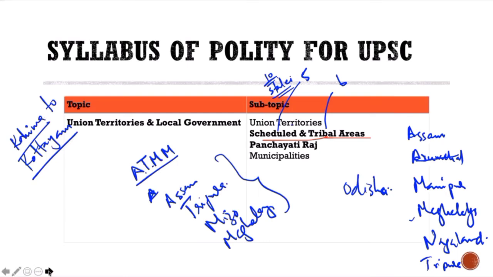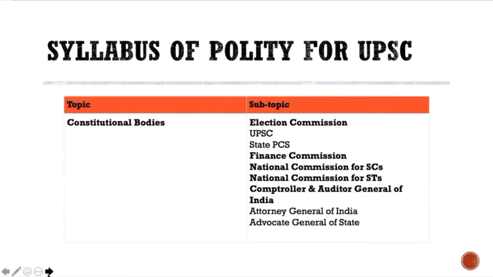So these are important chapters in Panchayati Raj. You'll never ever be completely done with Panchayati Raj. It is one of the most important things. Gandhi himself wanted Panchayati Raj. And then finally, you have constitutional bodies and non-constitutional bodies. You can make a table out of it, or if you want a table, I will probably share something with you. The ones that I think are most important are your Election Commission,